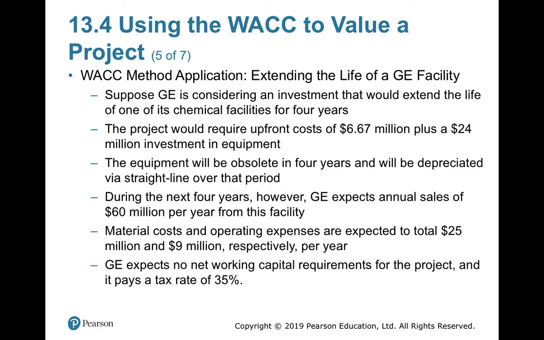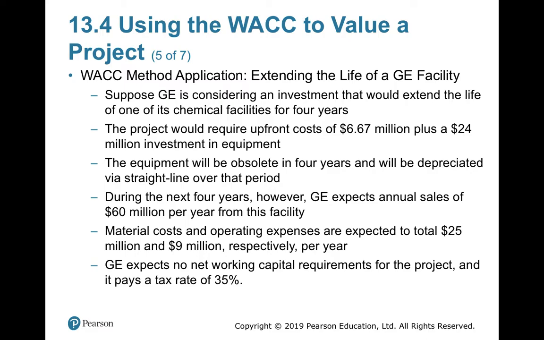The equipment will be obsolete in 4 years. That is, depreciation will be done in 4 years, straight line method. During the next 4 years, however, General Electric expects annual sales of 60 million per year from these facilities. If it invests in this chemical facility, that will give additional sales of 60 million.